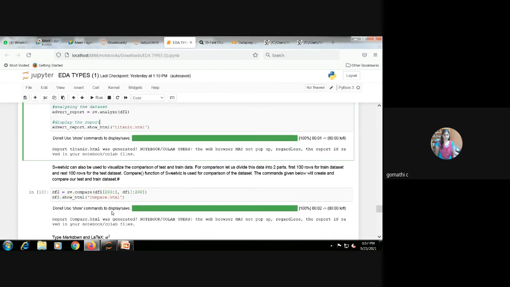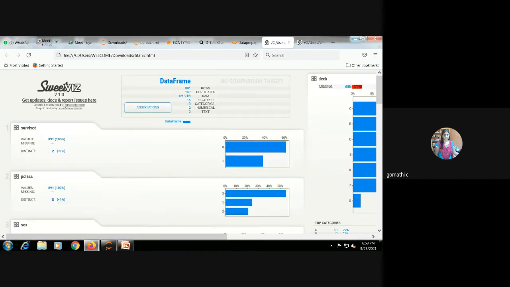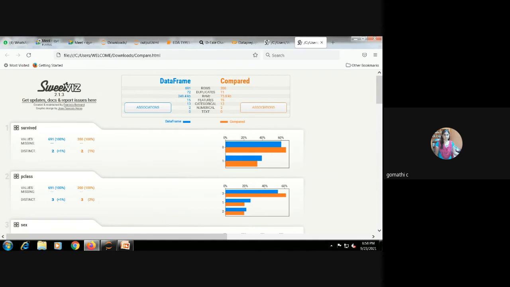I have a train data set and a test data set in Titanic also. I want to compare the data sets between these two. Let's think, this is my train data set and this is my test data set. I'm comparing them using sv.compare, taking 200 rows. When I run this line, this is my compare data set.